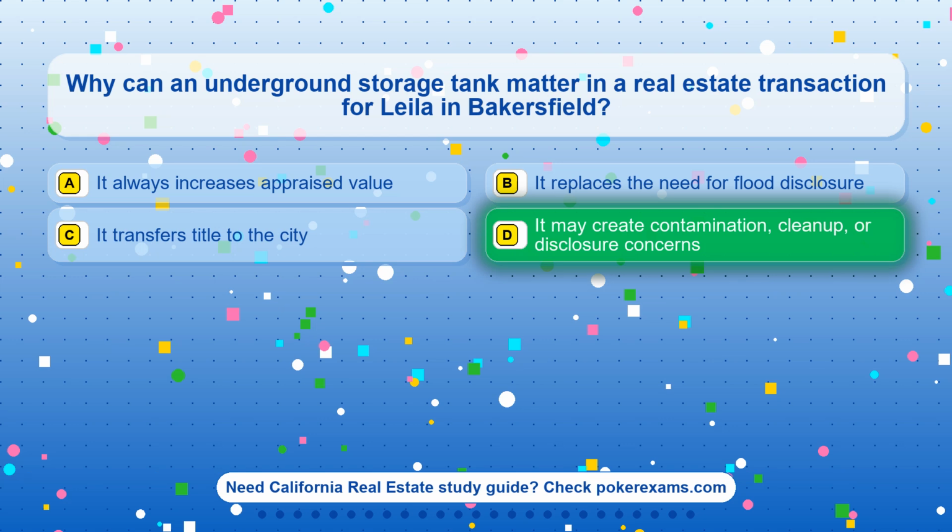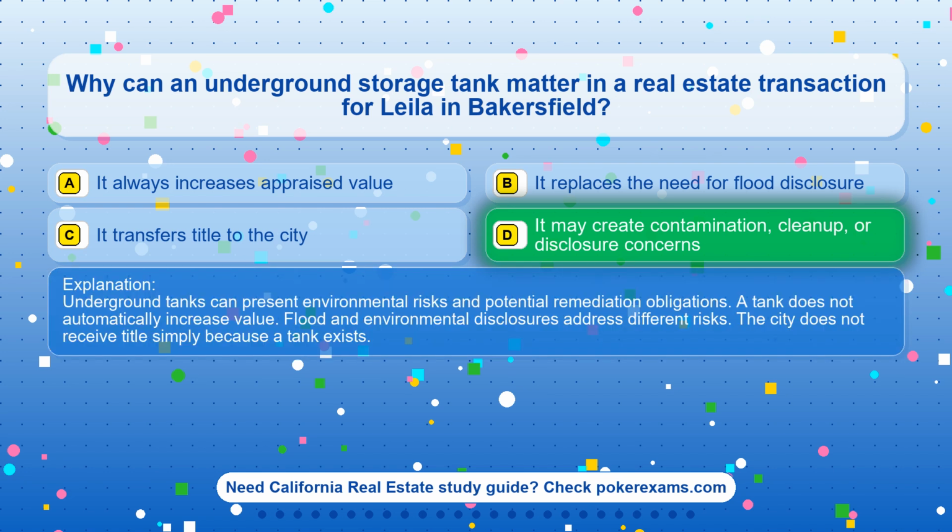The correct answer is option D. It may create contamination, cleanup, or disclosure concerns. Underground tanks can present environmental risks and potential remediation obligations. A tank does not automatically increase value. Flood and environmental disclosures address different risks. The city does not receive title simply because a tank exists.